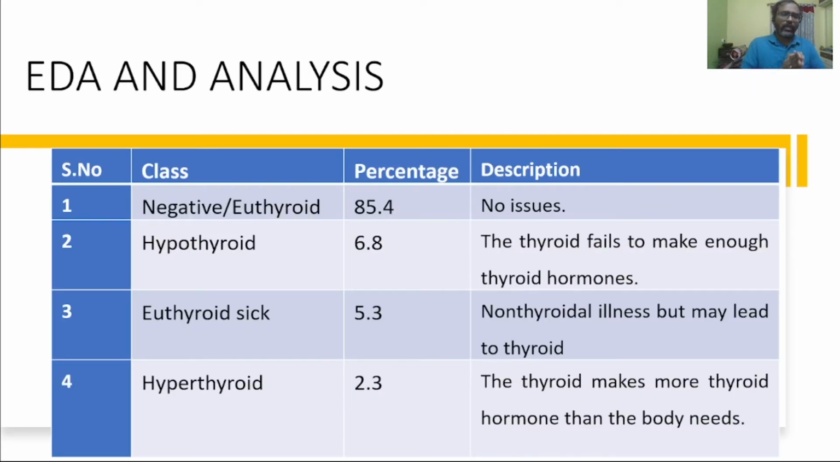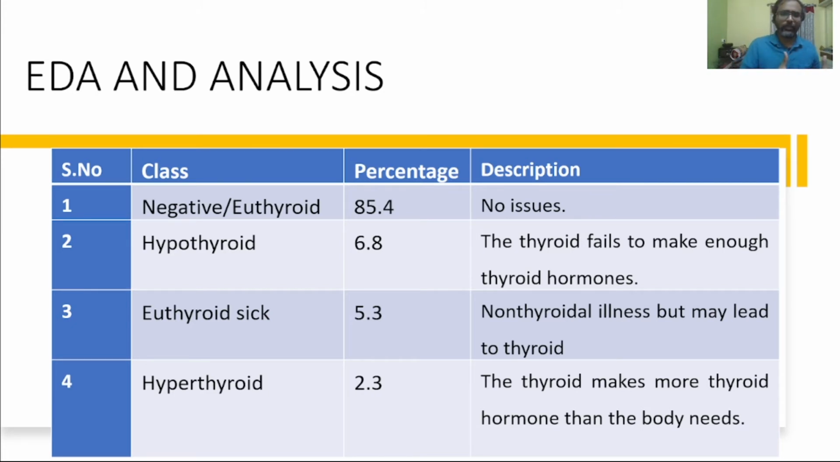And now coming to the exploratory data analysis. Here are the four classes we have in our data set. The first class is negative, also called euthyroid, which simply says there are no issues. The second one is hypothyroid. We have 6.8% of the data available for it. Hypothyroid means the thyroid produces fewer hormones than required. And the third one is euthyroid sick.